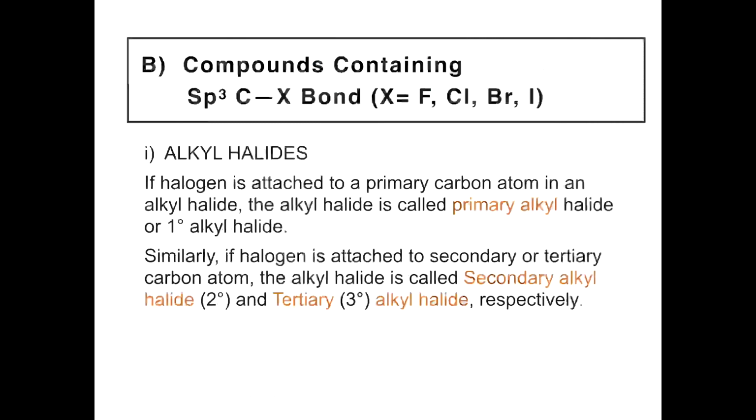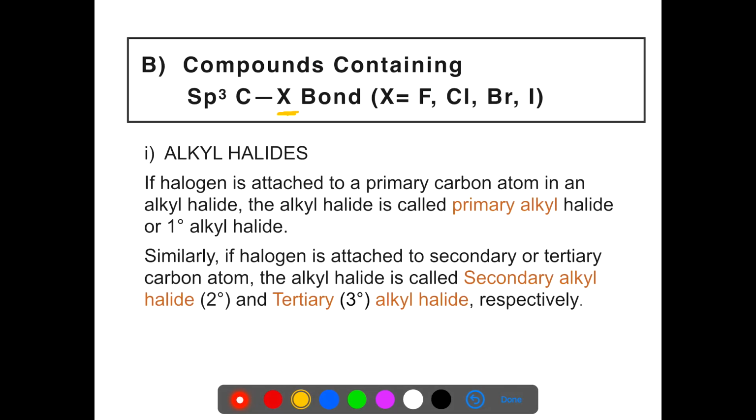Now we come to second category, that is the compounds containing sp3 C-X bond. It means that halogen atom is bonded to carbon which is sp3 hybridized. The compound alkyl halide comes under this category.